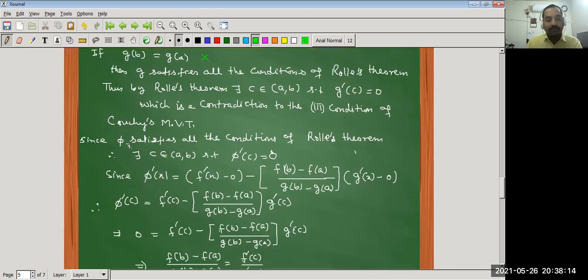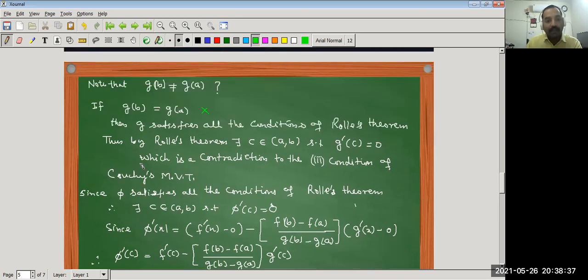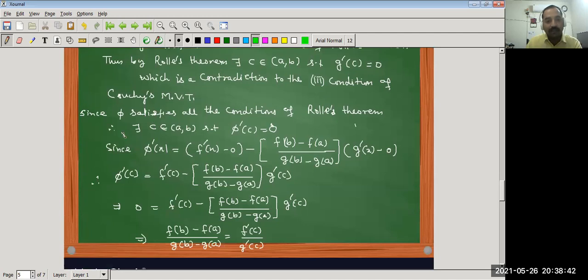So since phi satisfies all the conditions of Rolle's theorem, therefore there exists c belongs to open interval (a, b) such that phi dash c equal to 0. Because phi is continuous, we have proved this, because f and g both are continuous. So phi is continuous, phi is differentiable in open interval (a, b), and phi of a and phi of b both are equal to 0. So all the conditions of Rolle's theorem are satisfied. So by the theorem, there exists c belongs to open interval (a, b) such that phi dash c equal to 0.